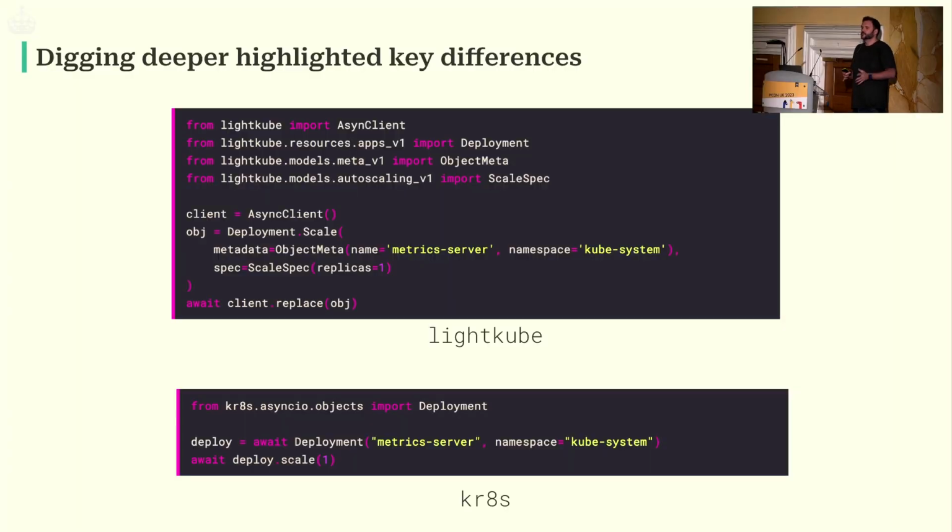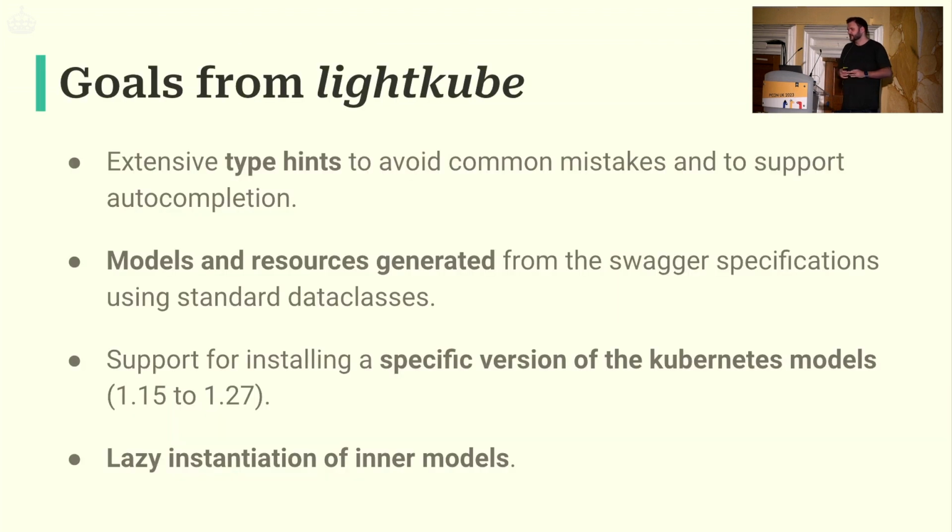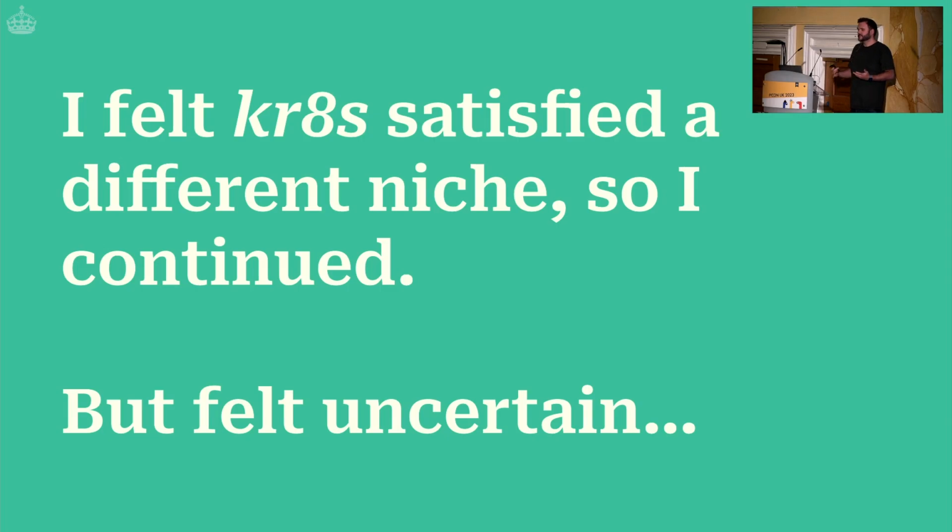And digging more and more into it, there was quite a lot of differences, and LikeCube has all these things in it about auto-generating these models in the same way the default one does, and it's got a tight bond with the version of Kubernetes you're using. And ultimately, it was trying to be a better version of Kubernetes and Kubernetes Async I/O. It wasn't trying to be CubeControl in Python. And so I decided to carry on and push forward to try and achieve these goals that I was trying to set out to simplify our code for our contributors.